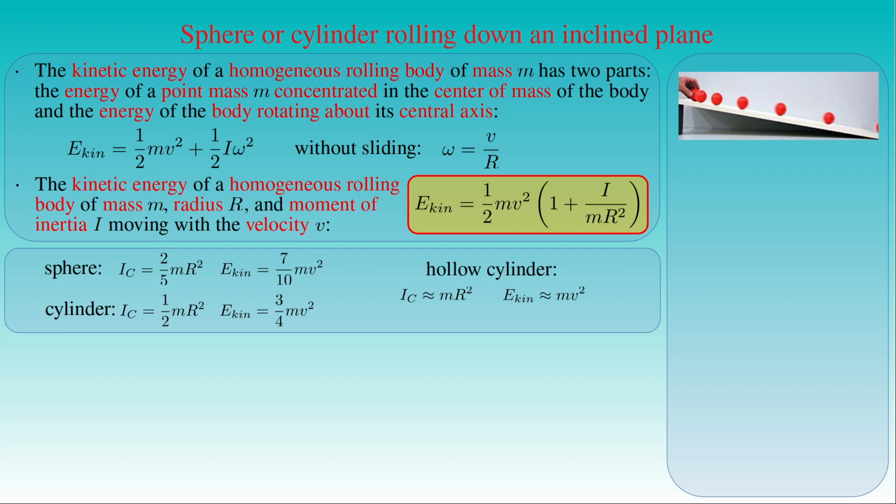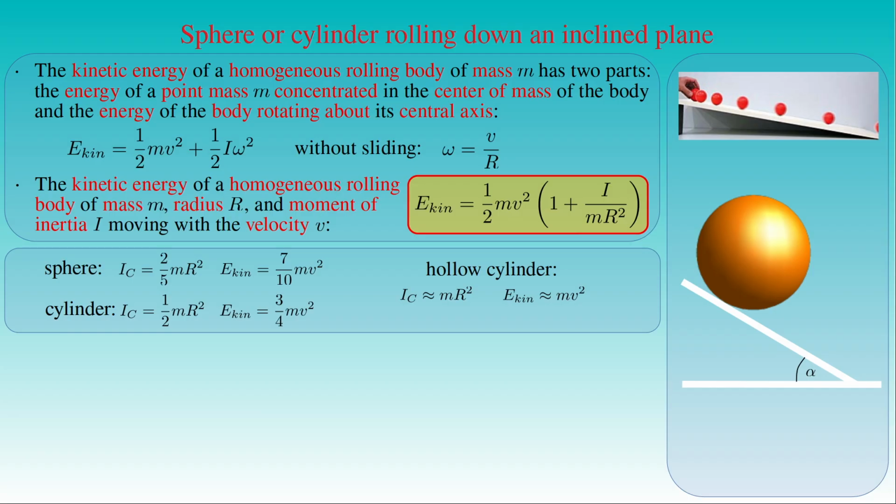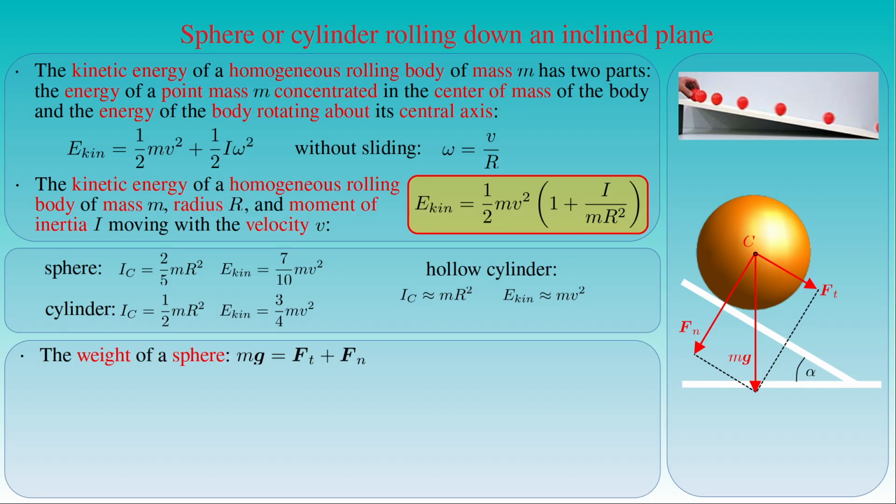Now we study the forces exerted on a homogeneous sphere of mass m rolling down a slope with the inclination angle alpha. The weight of the sphere given by its mass m times the acceleration of gravity g can be decomposed into the vector sum of the tangential force F_t and the normal component F_n of the weight, pointing in the direction tangent and perpendicular to the motion of the center of mass c of the sphere. Here the magnitude of the tangential component is equal to the mass m times the gravitational acceleration g, times the sine of the inclination angle alpha of the slope, whereas the magnitude of the normal component is equal to m times g times cosine alpha.